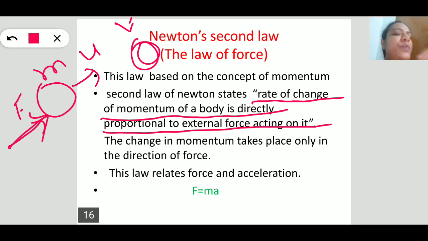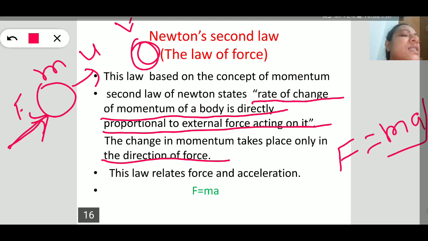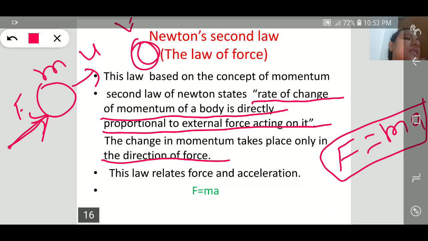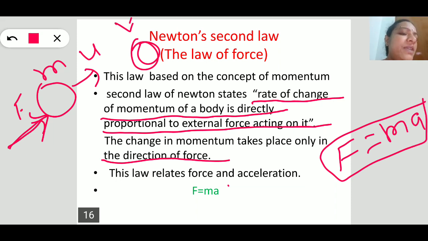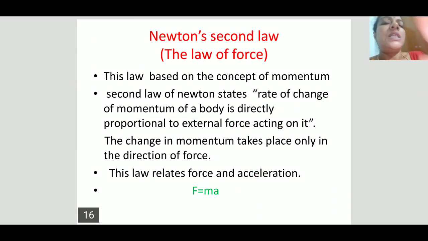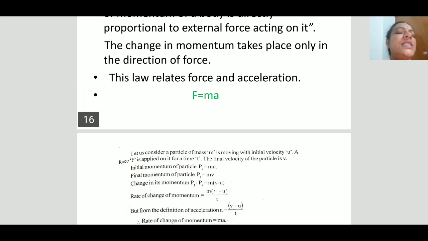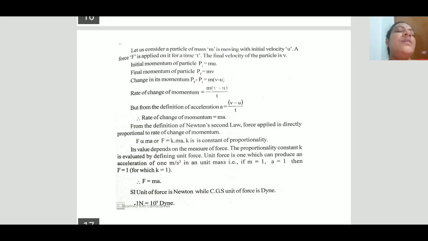Then what happens? What is the change in momentum? The change in momentum takes place only in the direction of force. Finally, by using this second law, we get the relationship between acceleration and the force as F is equal to ma, which is the well known Newton's second law equation. Let us derive this equation on the basis of this momentum concept. See here, just now we have discussed.